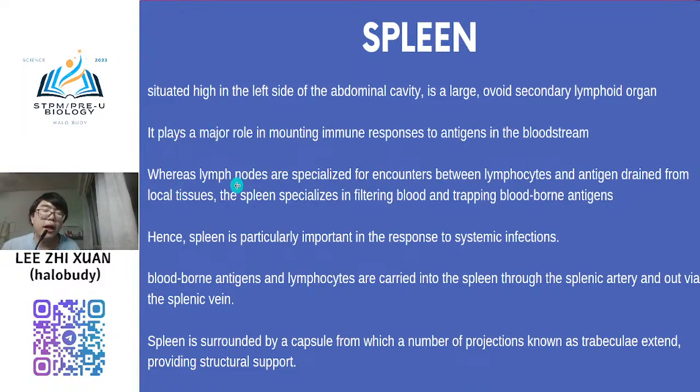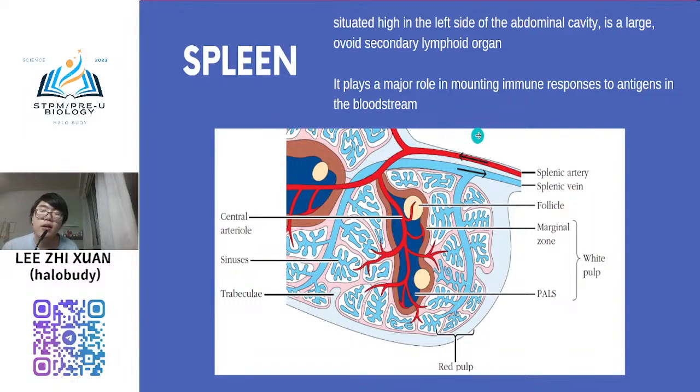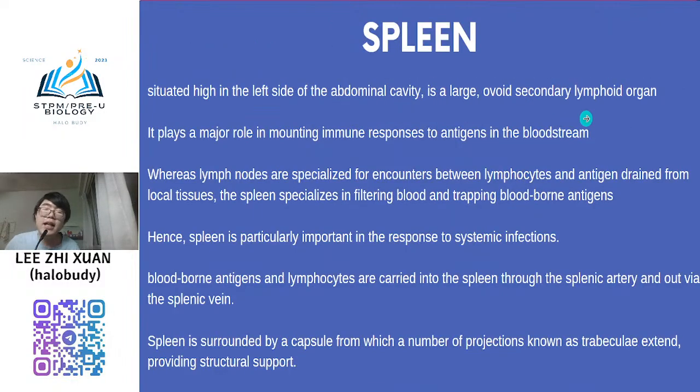If you compare to lymph node, what are the difference between spleen and lymph node? Lymph node are specialized for encounter between lymphocyte and antigen drained from your local tissue, but your spleen is specialized in filter blood and trapping blood-borne antigen. Faham apa itu? Maksudnya lymph node tak kisah, dia is specialized for encounter between lymphocyte and antigen.